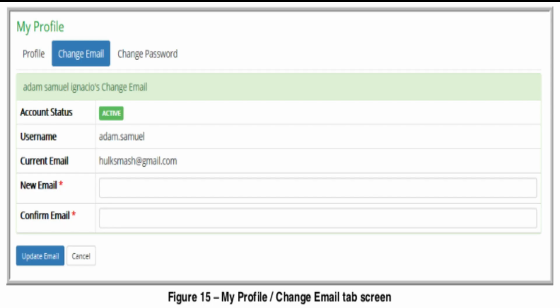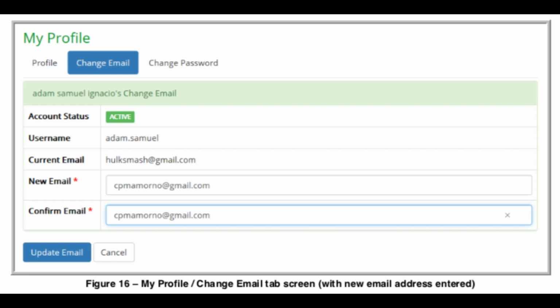Log in to LR portal. Then click on the profile link located at the upper left portion of the LR portal dashboard. As a result, you will see the My Profile screen displayed with your profile as the default tab. Then click on the Change Email tab, and afterwards you will see the Change Email tab screen displayed. Next, encode or change information as required in the field elements. Then all the data will be saved and displayed. Afterwards, click on the Update Email button to effect the changed data.